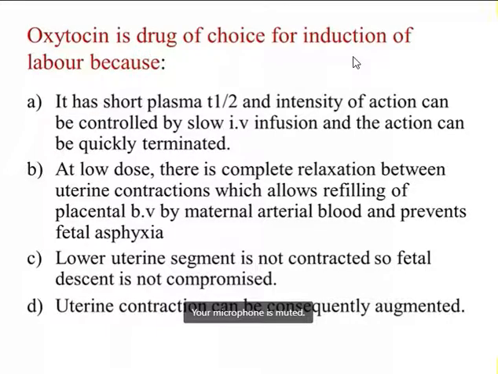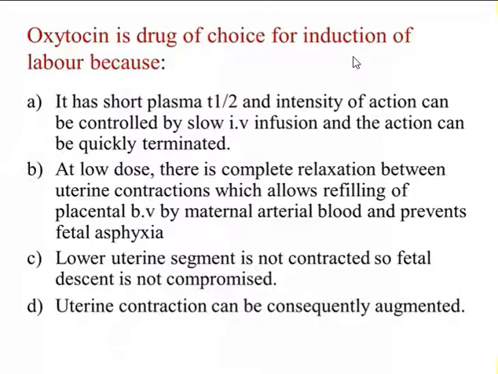So when the lower segment is not contracted, the fetus will not be compressed during descent. The descent of the fetus is not compromised, because oxytocin contracts only the upper segment of the uterus, but not the lower segment.